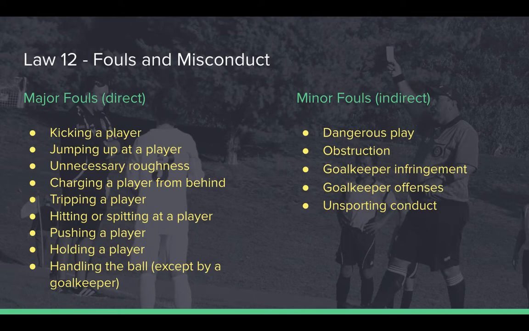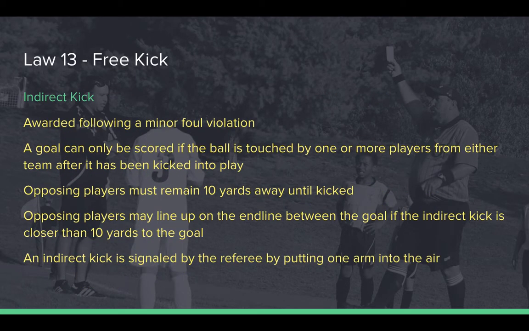Minor fouls are kind of like violations of playing guidelines. Passing back to the goalkeeper, then picking it up, encroaching on the goalkeeper, offside, obstructing other players like a screen, referee dissent, etc. The result of a minor foul is an indirect kick, awarded to the non-offending team. This kick must touch a second player before scoring. Opposing players must be 10 yards away until the ball is kicked.